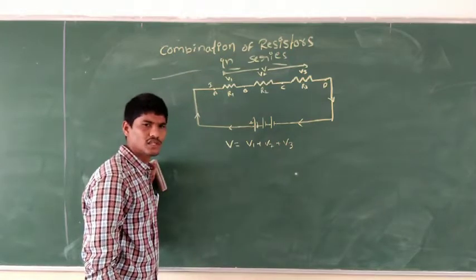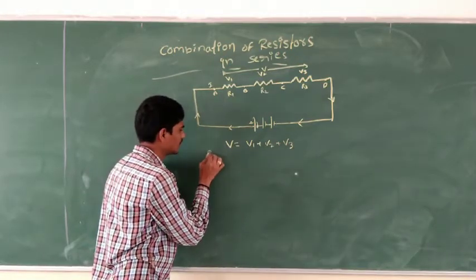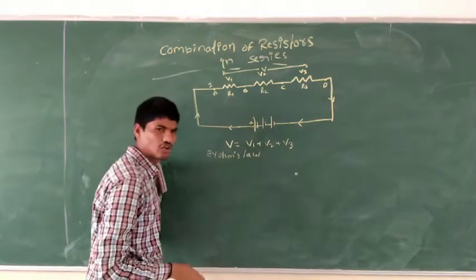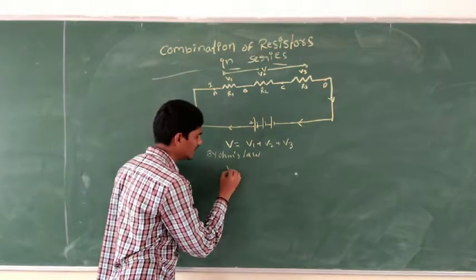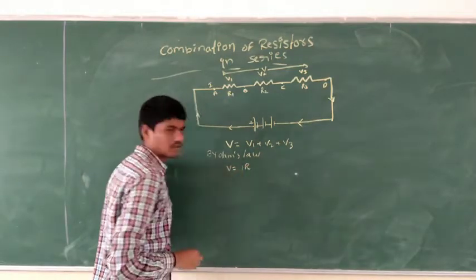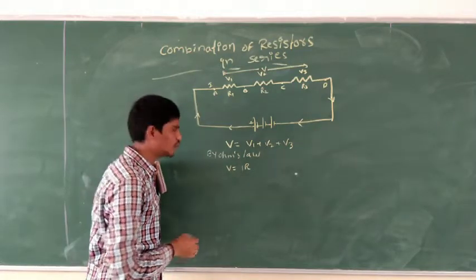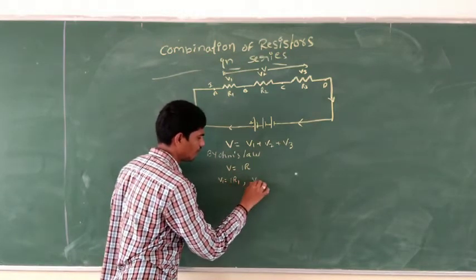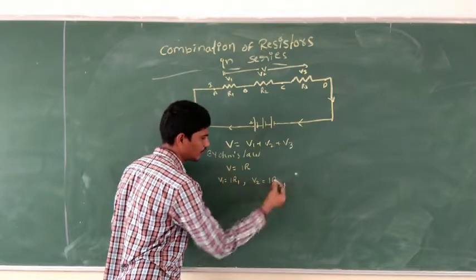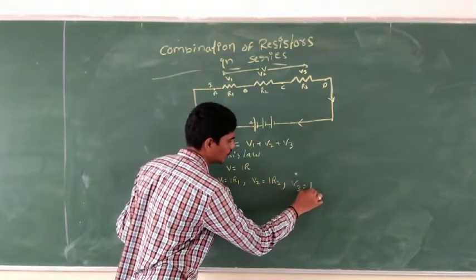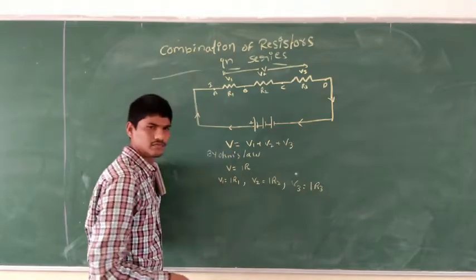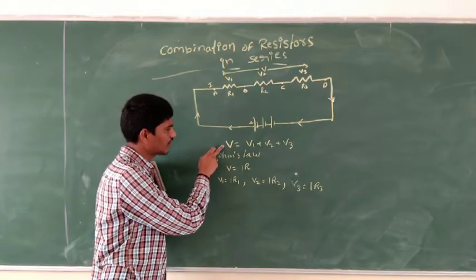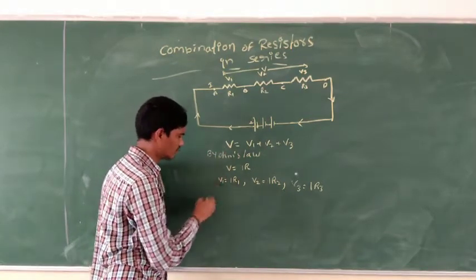By Ohm's law, V is equal to IR. So we take V1 is equal to IR1, V2 is equal to IR2, and V3 is equal to IR3. Now what are we going to do? We take V is equal to IR and substitute in that.